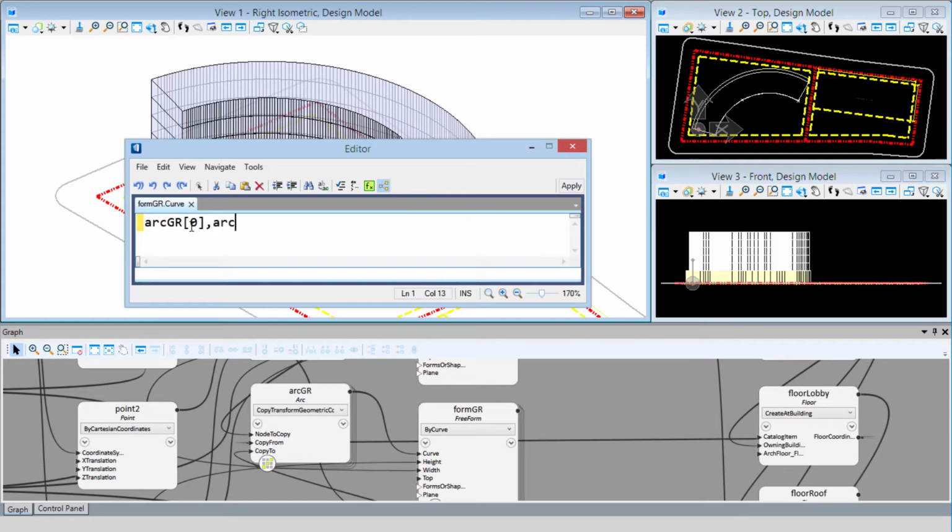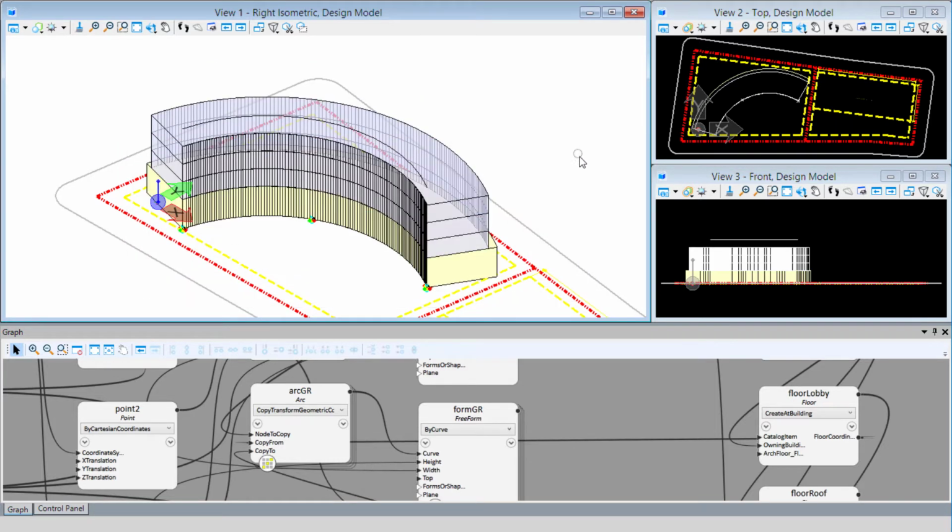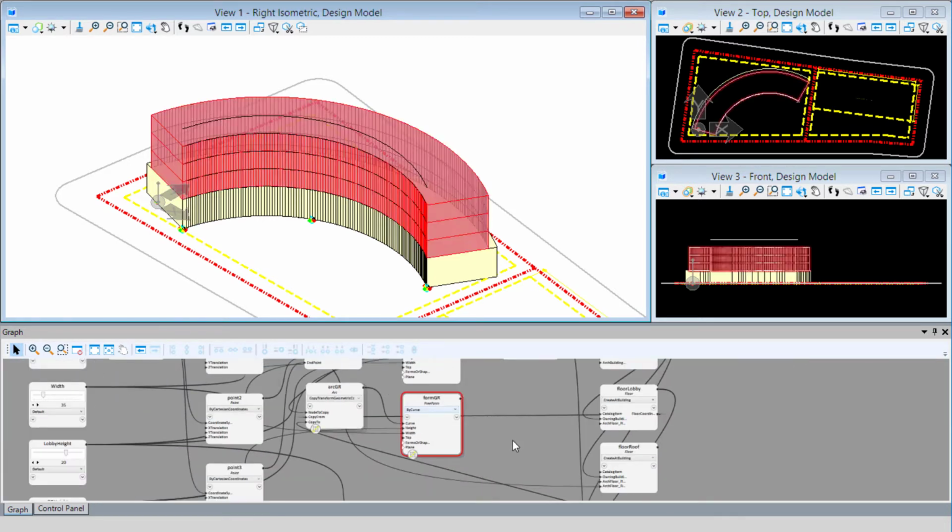So again, I would put in arc_gr, square bracket, and this time we'll use 1 for the next member of the list, and then arc_gr, square bracket 2. And that'll be the first 3 members of that list. Now again, because I'm creating a list, I'm going to put that within curly brackets. And then I'll select apply. And you can see now we only use the first 3 arcs to create forms, and I have 2 arcs left over. So in that way, I've controlled which members of the list to include in that node.